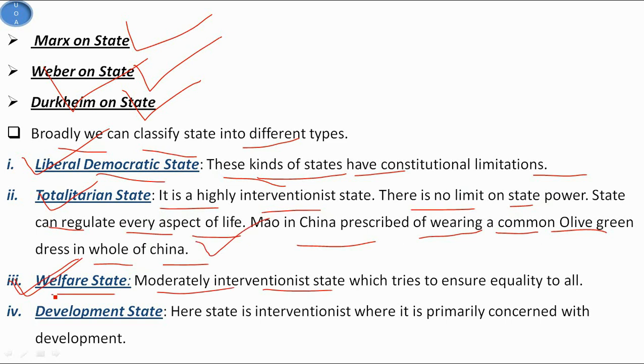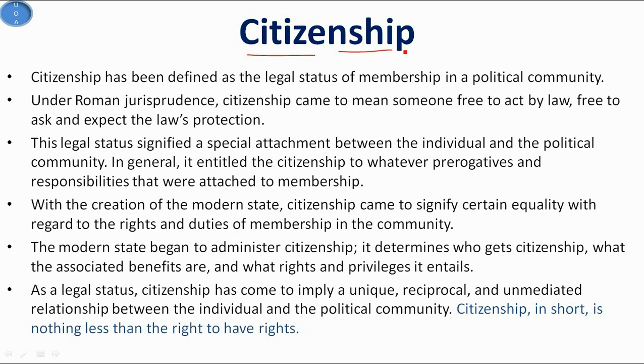So the third state is the welfare state, and it is a moderately interventionist state which tries to ensure equality to all. And the last one is the development state, and here the state is interventionist where it is primarily concerned with the development. Now we see the third topic, that is citizenship.